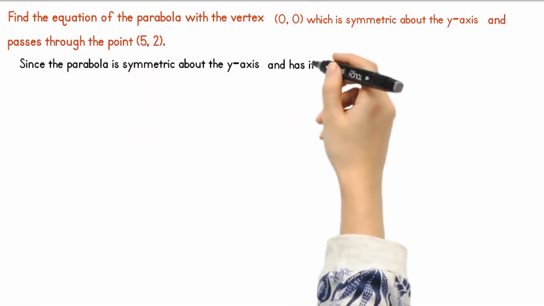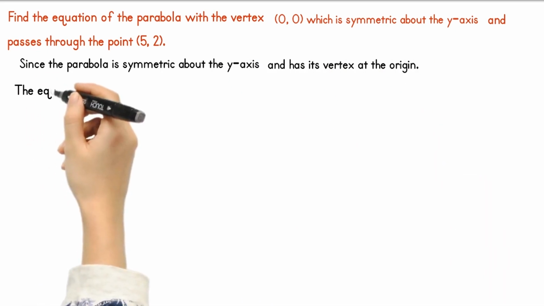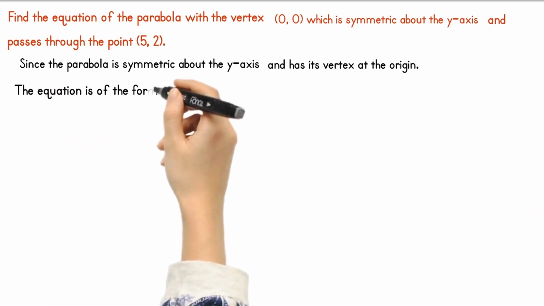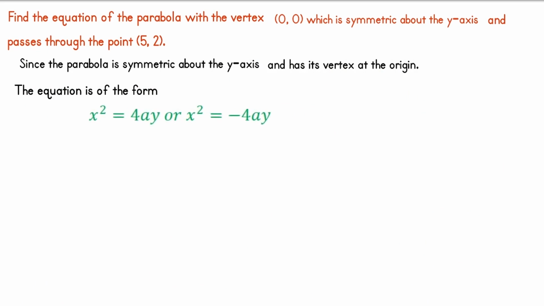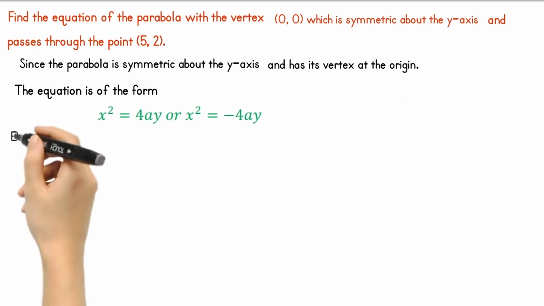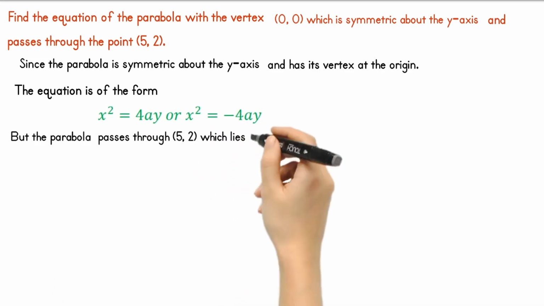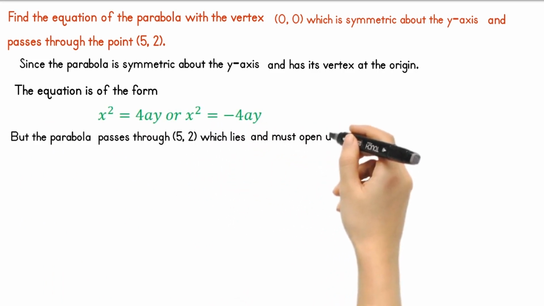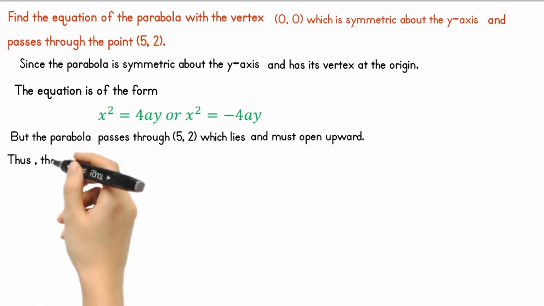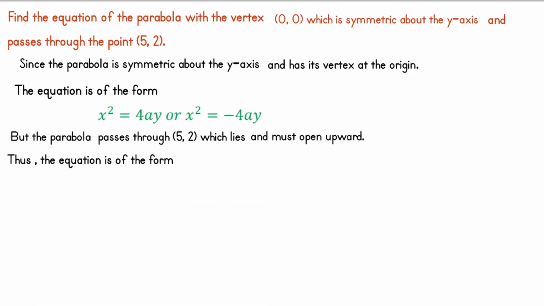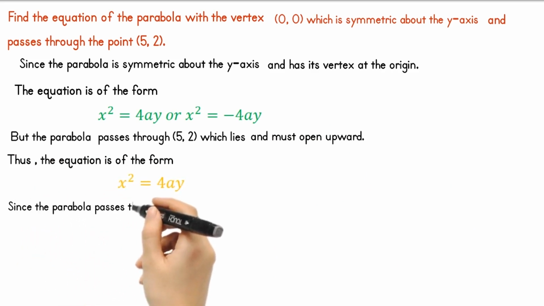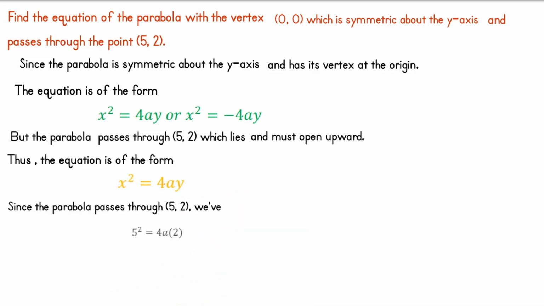Since the parabola is symmetric about the y-axis and has its vertex at the origin, the equation is of the form either it may be x square is equal to 4a y, or x square is equal to minus 4a y, but the parabola passes through 5, 2, which lies in the first quadrant, and it must open upward. Thus the equation is of the form x square equals to 4a y. Since the parabola passes through 5, 2, then we have 5 square equals to 4a into 2, which implies 25 is equal to 8a. Then we get a value as 25 by 8.